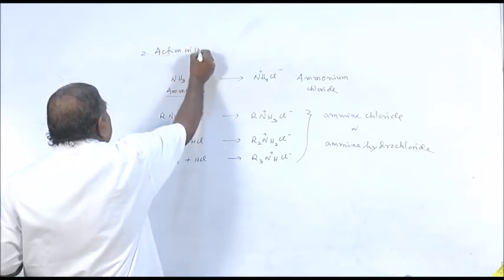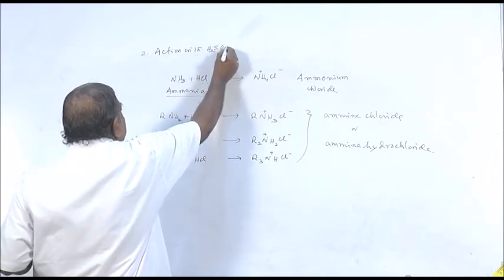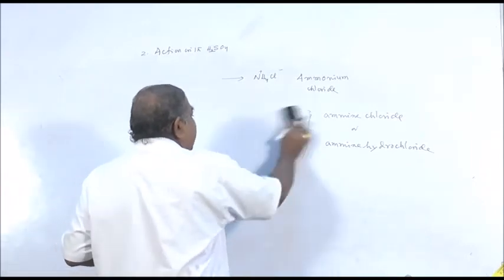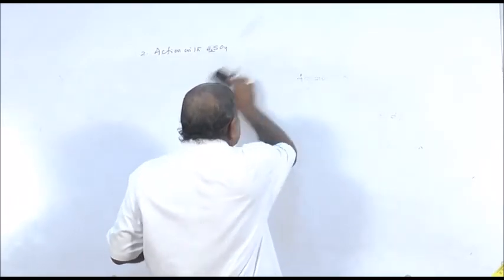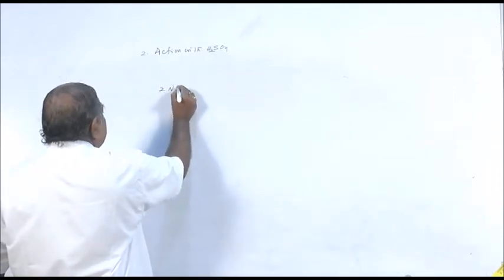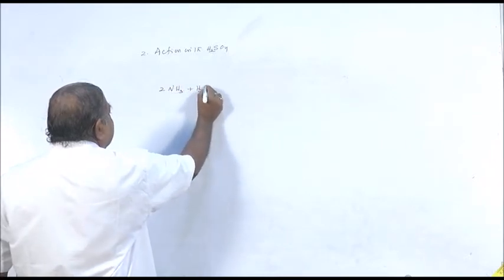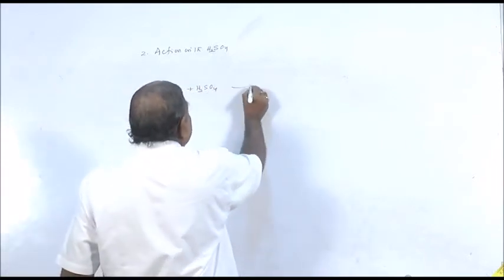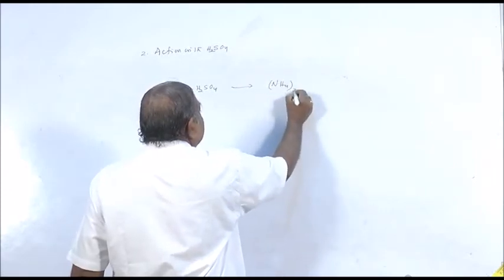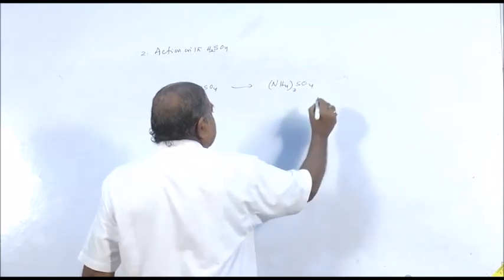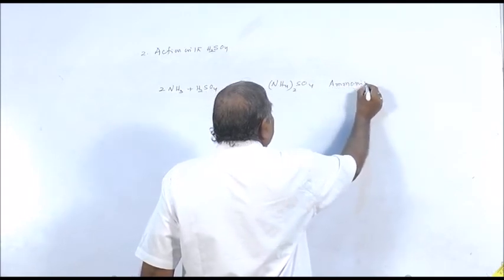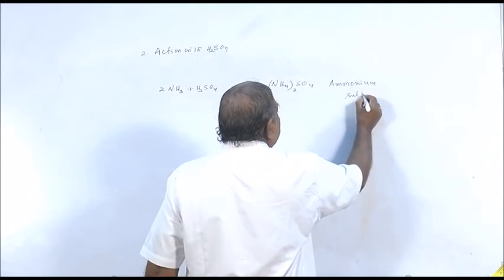sulfuric acid. Like ammonia, all amines react with sulfuric acid and form salts. Ammonia reacts with sulfuric acid and gives you ammonium sulfate, (NH4)2SO4. This is your ammonium sulfate.